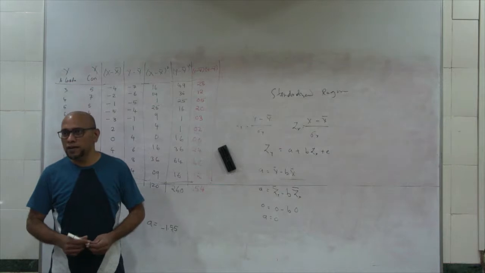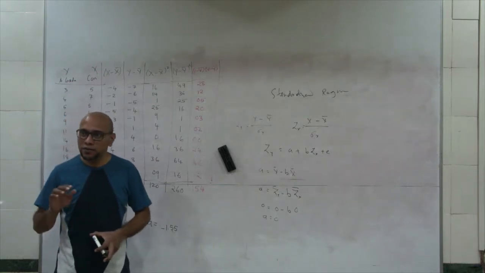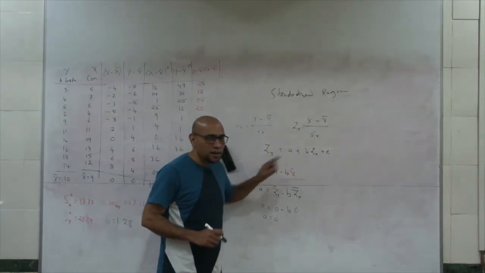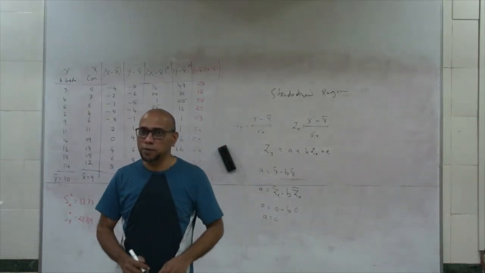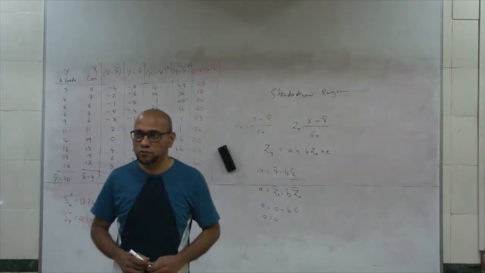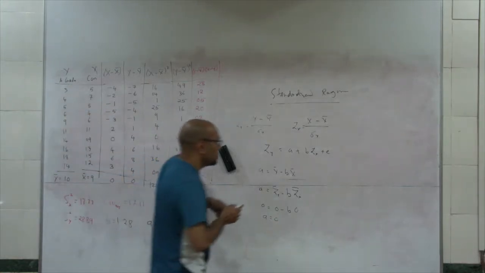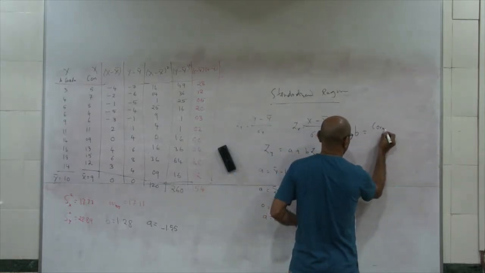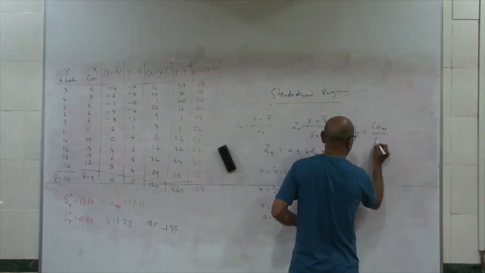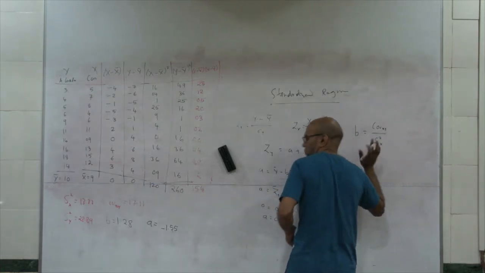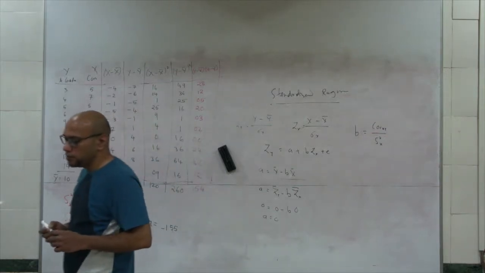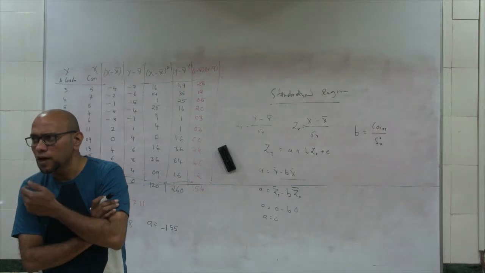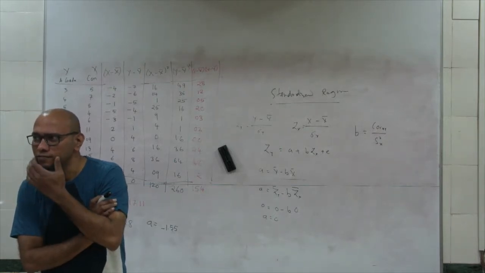Now, can somebody quickly tell me what will be the interpretation of B if I take standard forms of variables? How would I interpret B if I take standard forms of variables? B is equal to covariance xy upon variance x. That's one. Okay, think something about the denominator. So B will be equal to covariance xy, right? Yeah, but what would covariance xy then be?